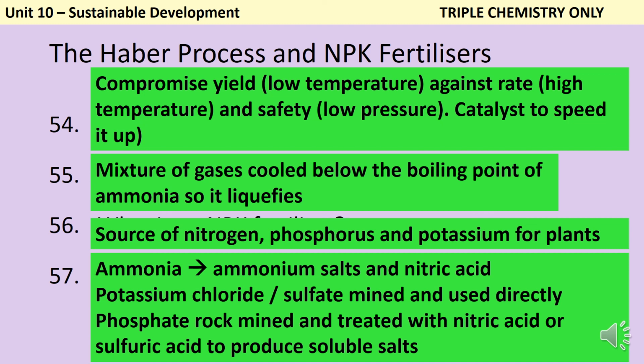And then phosphate rock can also be mined, but you can't just use it directly in the fertiliser. So it needs to be either treated with nitric acid or sulfuric acid to make soluble salts, which can then be used in the fertiliser.